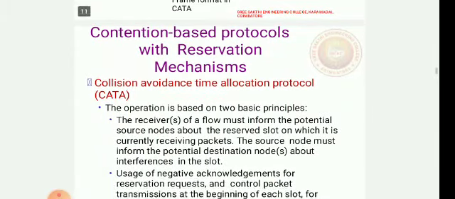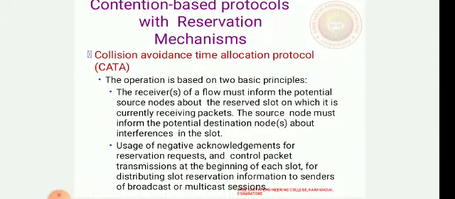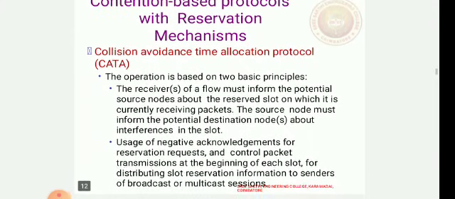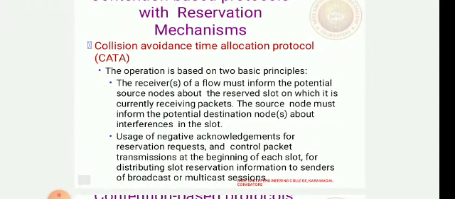The operation of the collision avoidance protocol is based on two basic principles. The receiver of a flow must inform the potential source nodes about the reserved slots on which it is currently receiving packets. The source node must inform the potential destination nodes about the interference in the slot. It uses a negative acknowledgement for the reservation request, and a control packet transmission at the beginning of each slot for distributing the slot reservation information to support broadcast and multicast sessions.